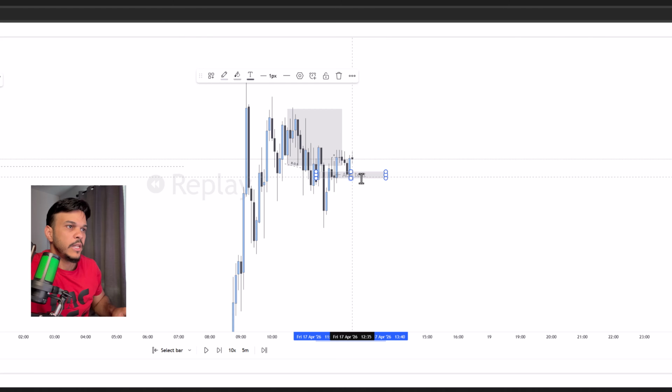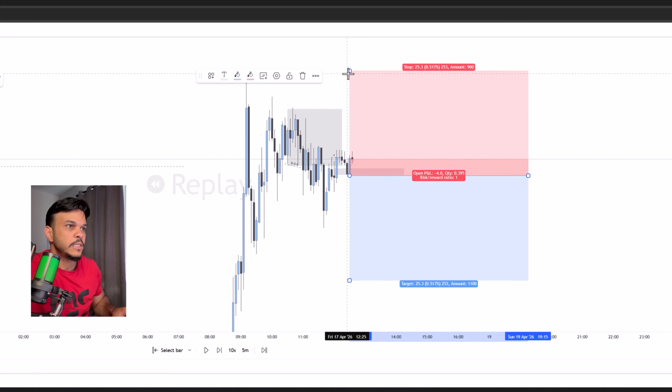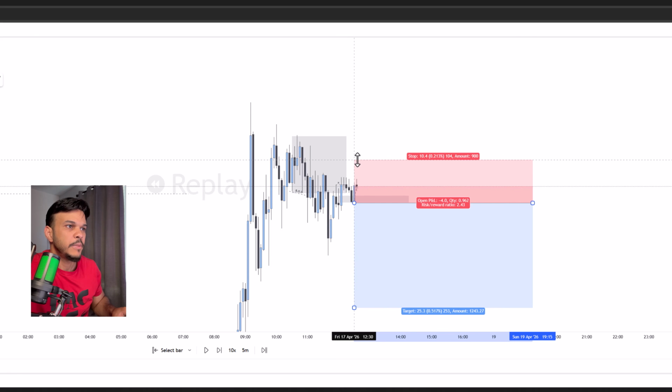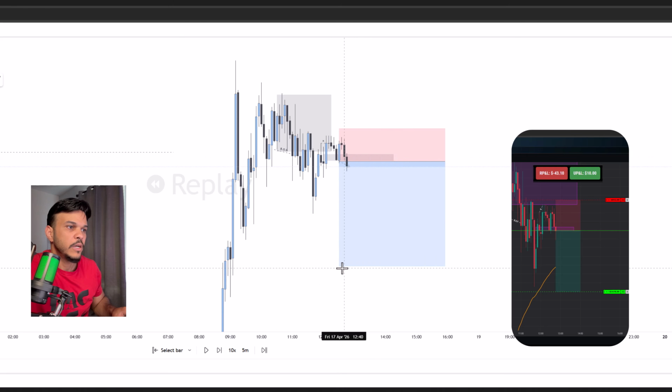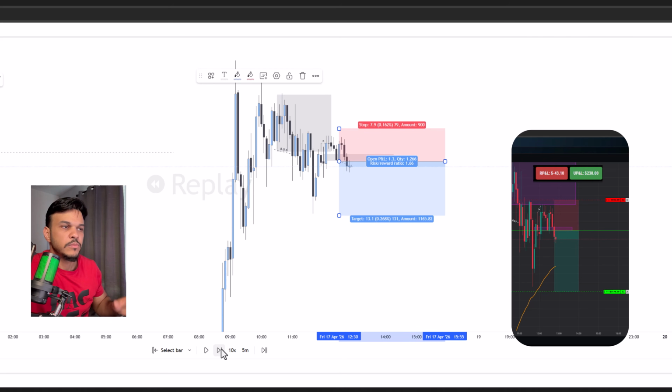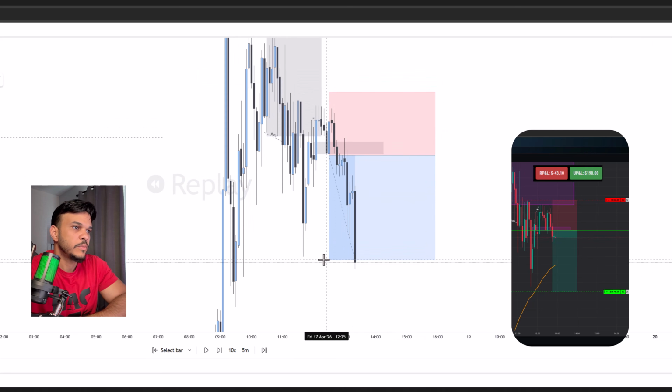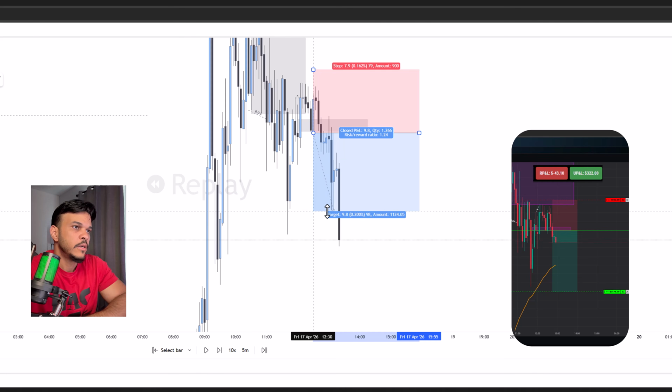Okay, another level. It didn't break through, so I'm moving my entry now to the new one, which is going to be this one right here. Now looking for, like I said, another trade. This time I just did 70 pips because I didn't need the whole 100 pips. So I was looking for something like this, 70 pips. And in this case, the market breaks through. I get in. The market starts playing a little bit here, and then boom, it just drops. So here I closed my trade somewhere here, 101, something like that, just because of the time.